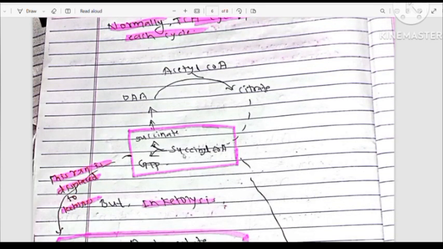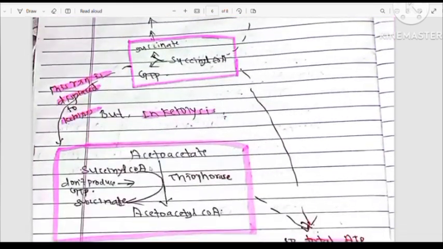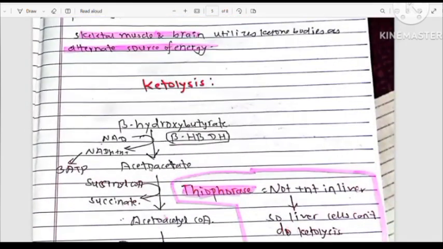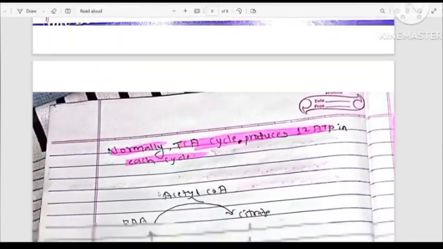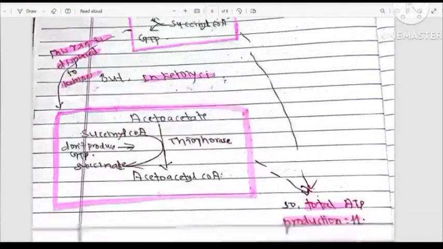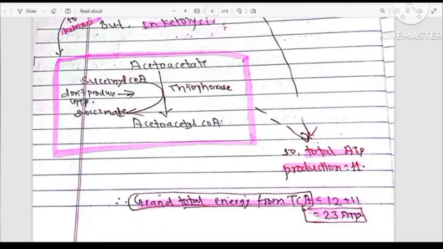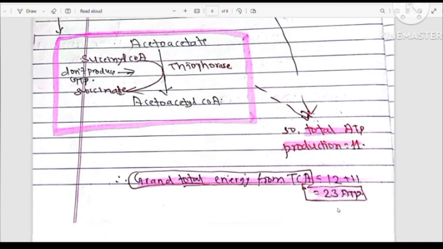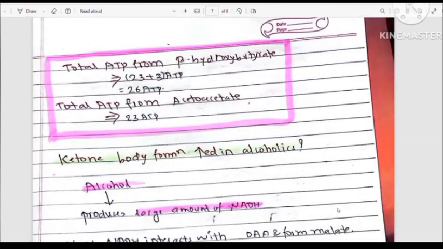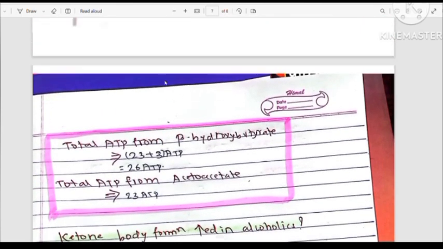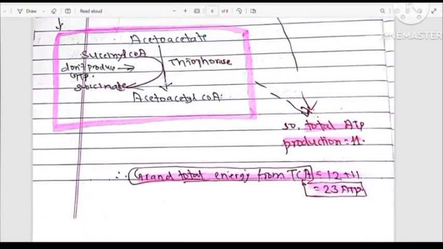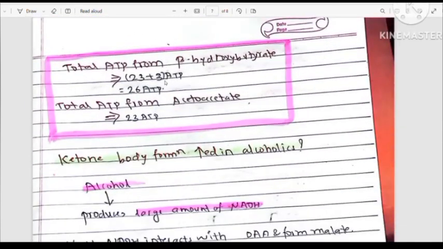During this process, one GTP molecule is formed, but when we use succinyl-CoA here, there is no formation of GTP, so the total energy production is not 24, but only 23. Okay. If we are asked the total energy production from beta-hydroxybutyrate, then we have to add 3 ATP because there is formation of NADH plus H plus, which forms 3 ATP.